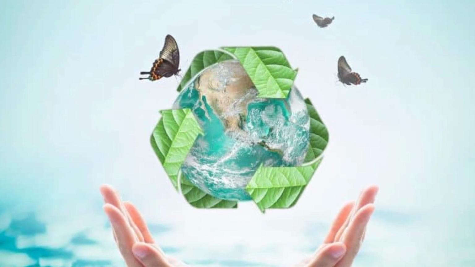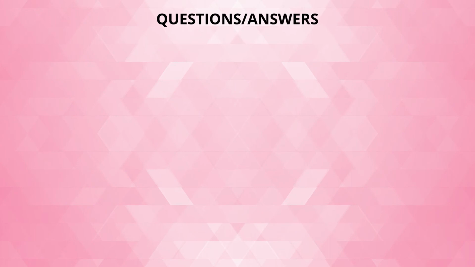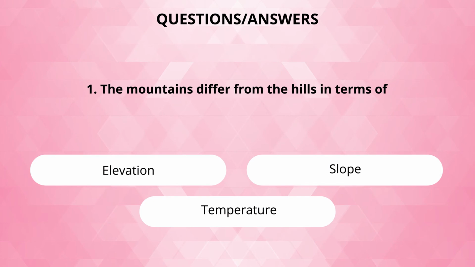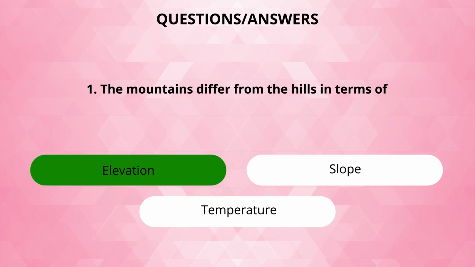So children, that was all about the lesson. Now it's time to take up a few questions to see how much you have understood. Ready? So first we have some questions with options and you have to choose the correct option. And the first question is, the mountains differ from hills in terms of, and the options are elevation, slope or temperature. And the correct option is, yes, elevation.